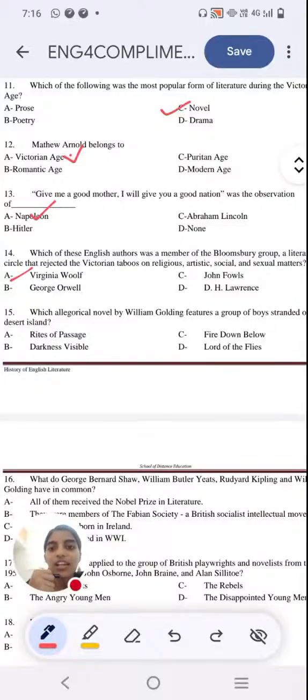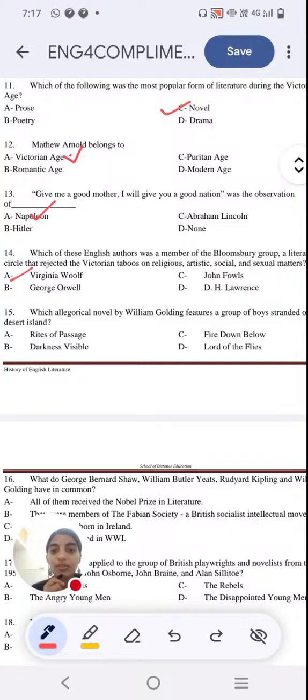Next question. Which allegorical novel by William Golding features a group of boys stranded on a desert island? Option A, Rites of Passage. Option B, Darkness Visible. Option C, Fire Down Below. Option D, Lord of the Flies. Which is the novel where the basic story is about a group of boys stranded on a desert island?